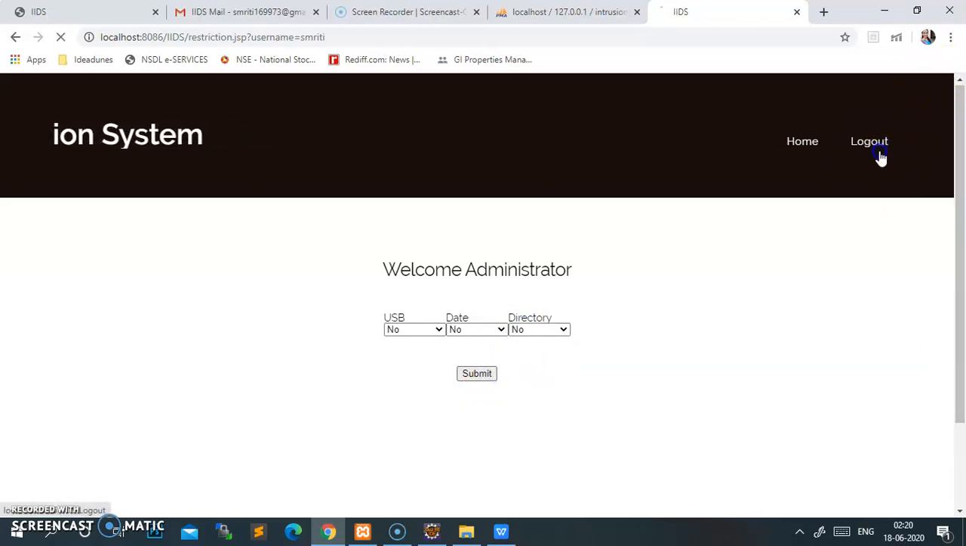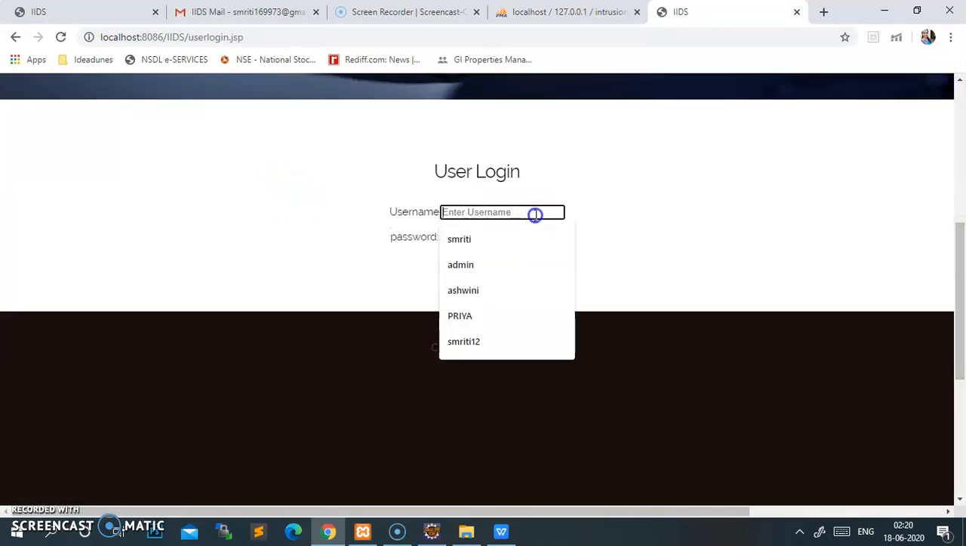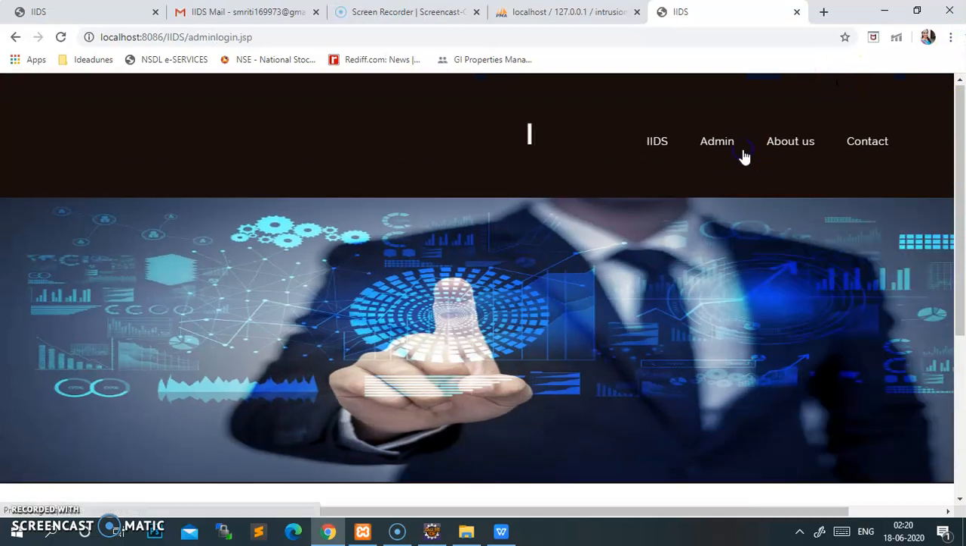I'll log out, then once again I'll log in by user account. Here my name was already registered, so I'll create my name as a sign-in. If I am not registered, then I can create a user here also.